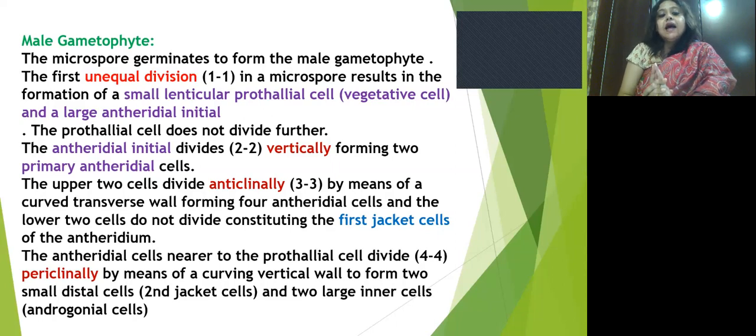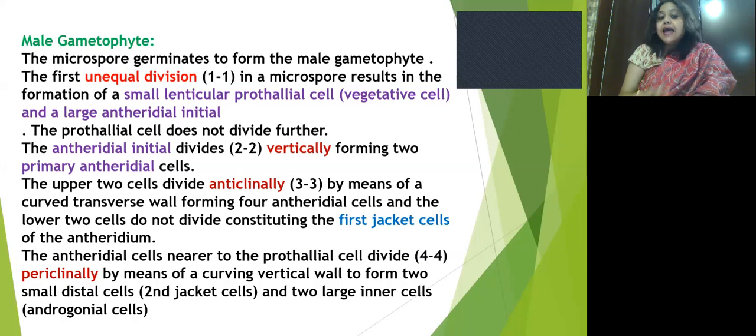Next, the upper two cells divide anticlinally by means of a curved transverse wall, forming four antheridial cells, and the lower two cells do not divide, constituting the first jacket cell of the antheridium.